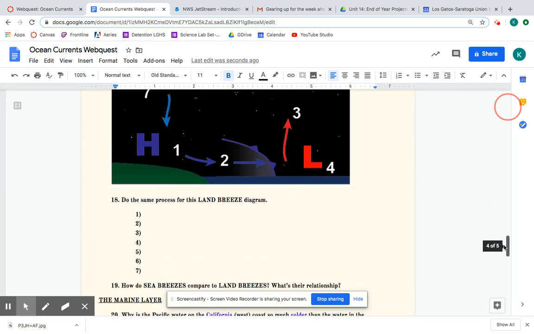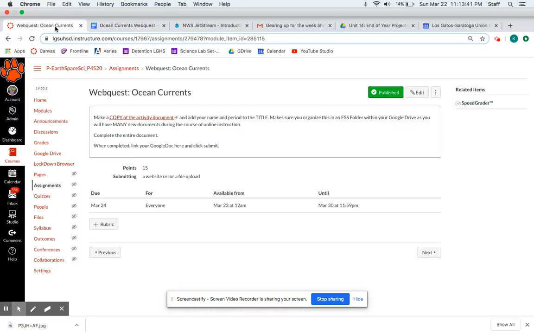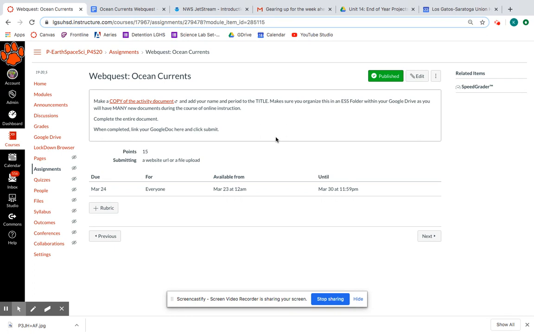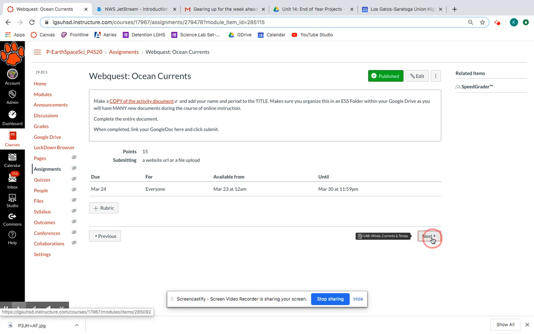When you are done with this web quest, you'll head back to Canvas, and I have a slightly different screen than you will. Up where it says Publish for me, for you instead it will say Upload or Submit or something basically to do with your assignment. I will try to figure out in the future when I record these how I can get this to be in your view so you can see what it looks like for you. When you're done, submit here. You should be able to directly link to that Google document that you just created. And when you're done, click Next.